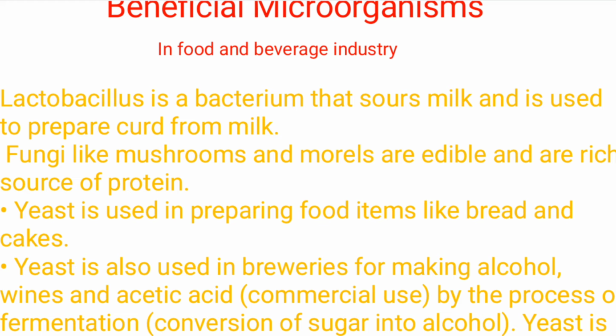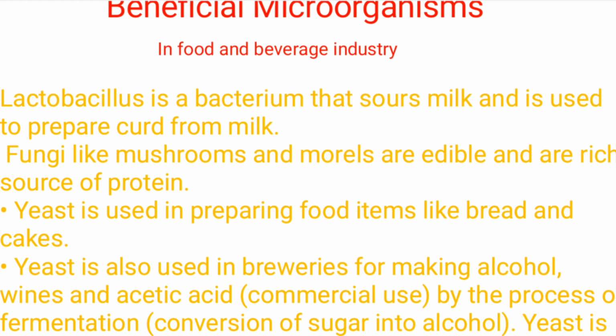Fungi like mushrooms and morels are edible and are a rich source of protein. Some fungi are edible, and we have seen that edible mushrooms and edible morels are available in the market. So these are a good source of protein. Another useful microbe is yeast, which is used in preparing food items like bread and cakes. Yeast is used in the process of fermentation, in the preparation of fermented food items like bread and cakes.